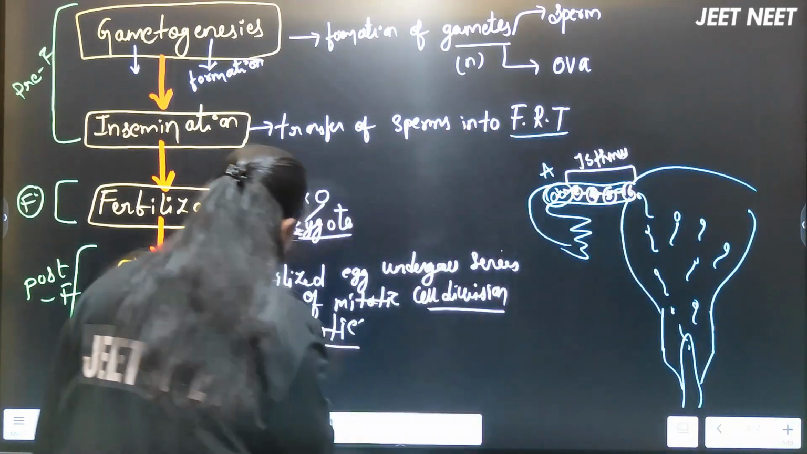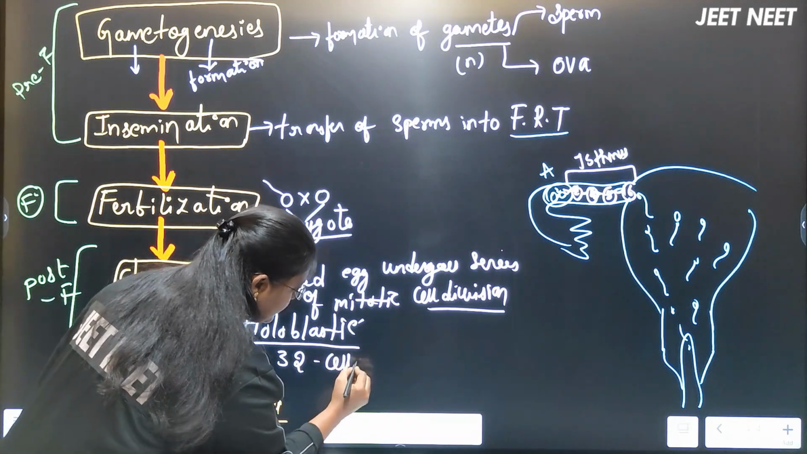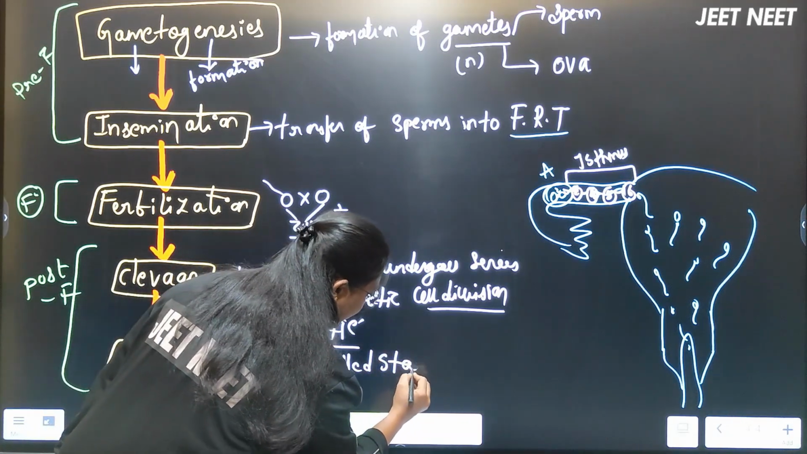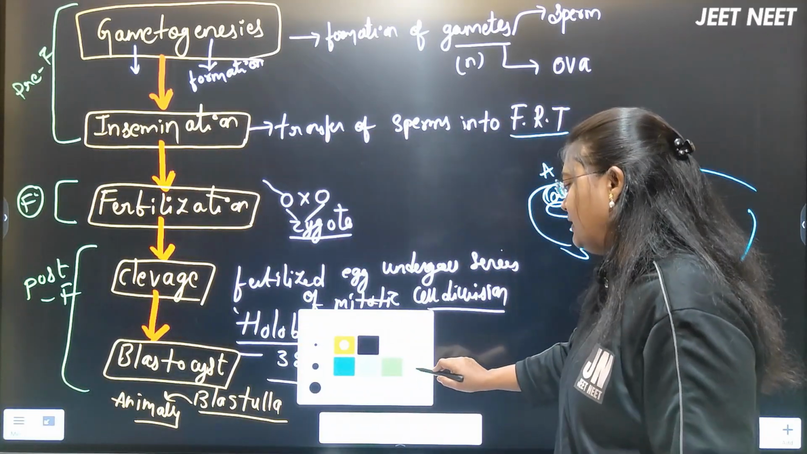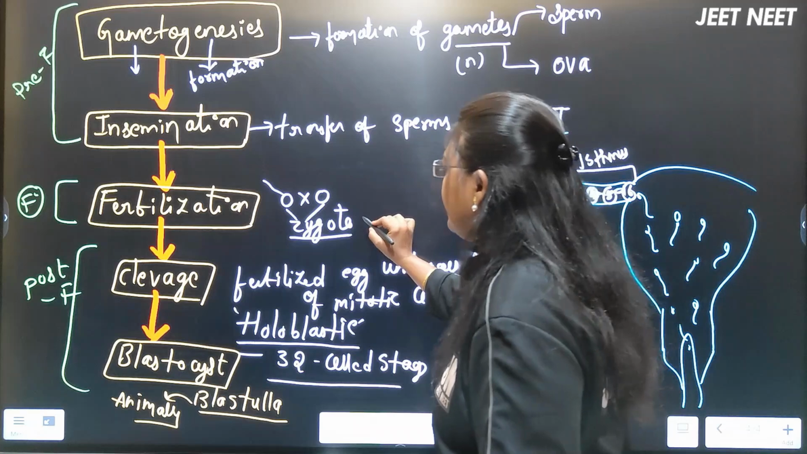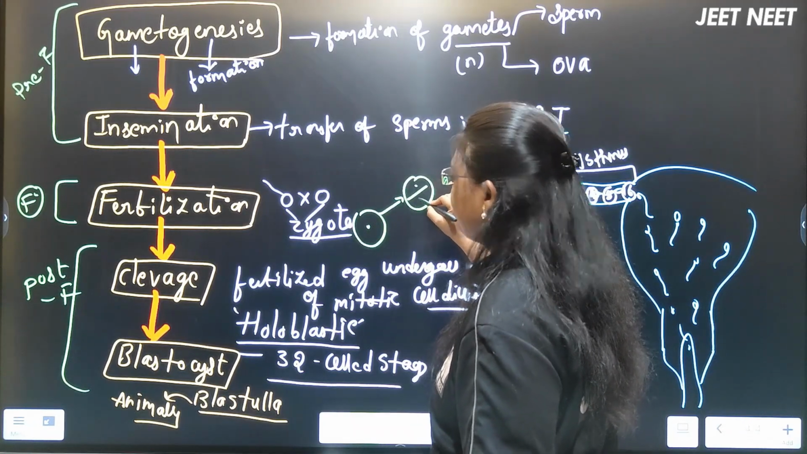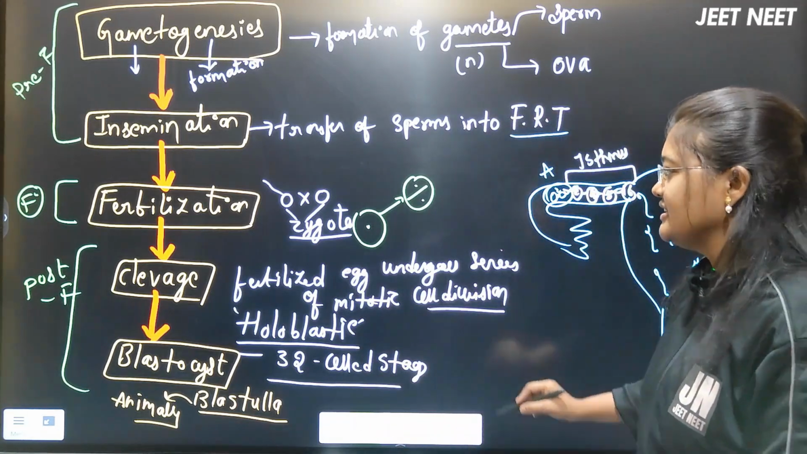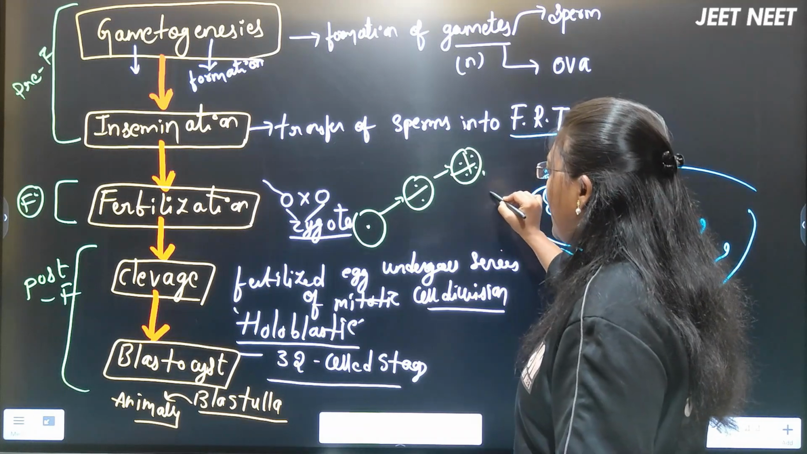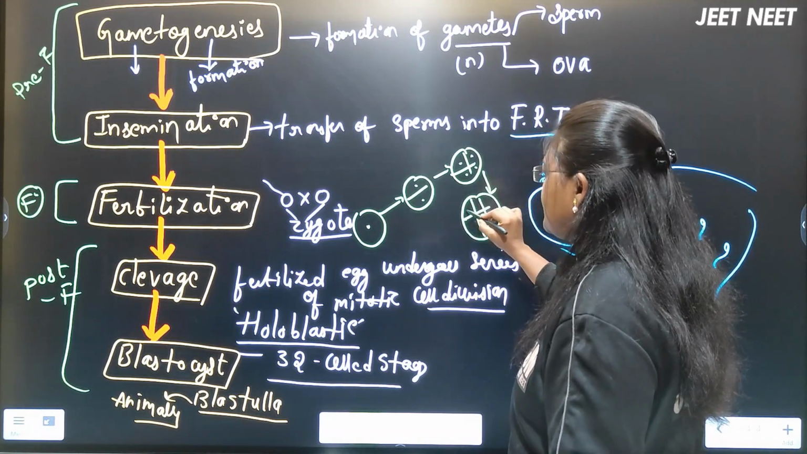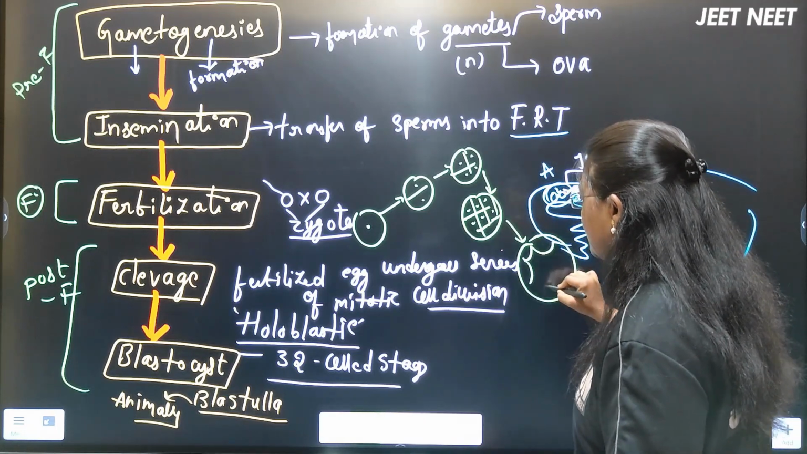Blastocyst is nothing but a spherical ball which has a 32-celled stage, right? For example, here the zygote is formed. This zygote will undergo division to form 2 cells. Which division will it undergo? Mitotic cell division here, right? And it will form the 4-celled stage, then the 8-celled stage, like in this way. After that, the 32-celled stage will be there.